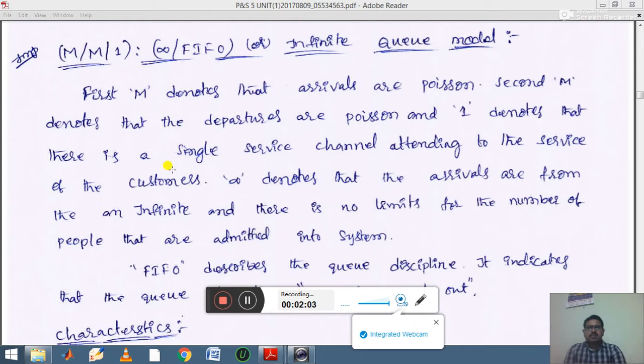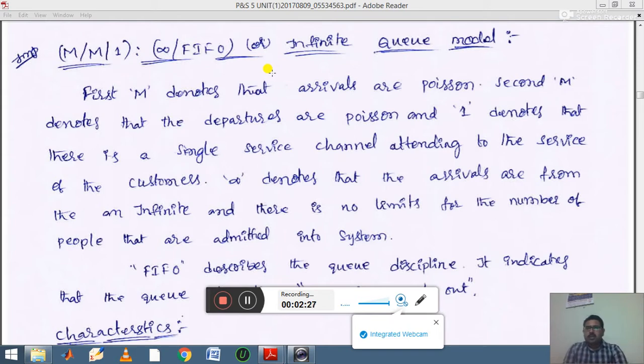Just remember roughly: first M is arrival, second M is departure, one refers to the single server model, infinity means the queue line length is infinite, and it follows the FIFO, first in first out, pattern.